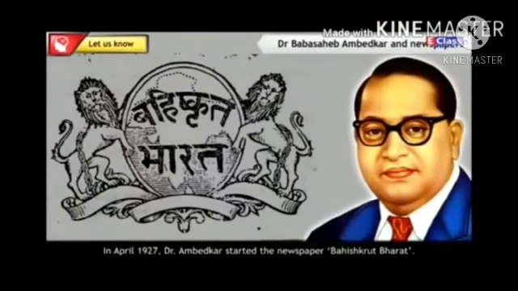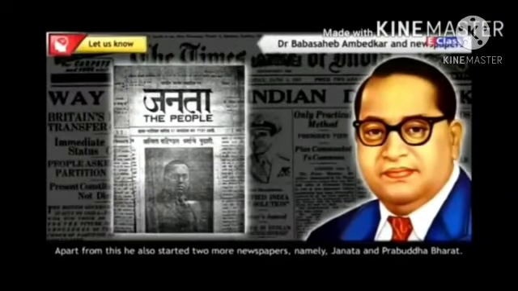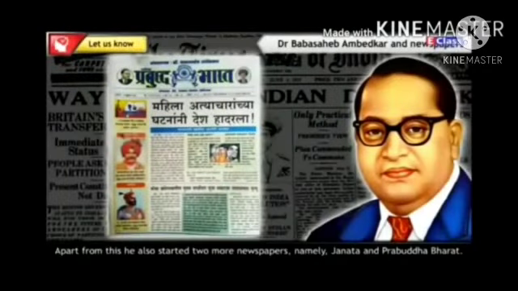Through the medium of Bahishkrut Bharat, he wrote about the reformation of common people and bringing unity among them. Apart from this, he also started two more newspapers, that is Janata and Prabuddha Bharat. Students, you're not getting bored, right?